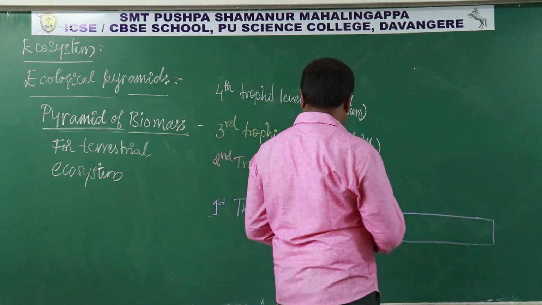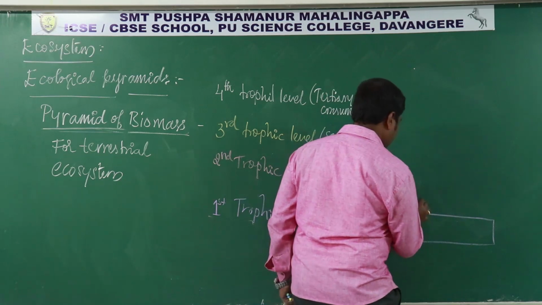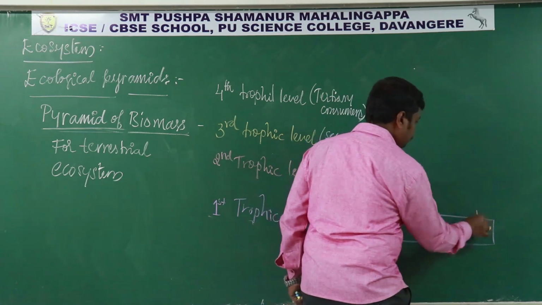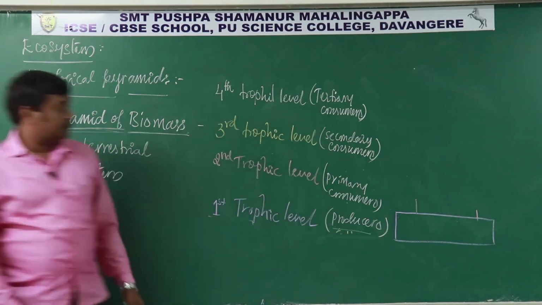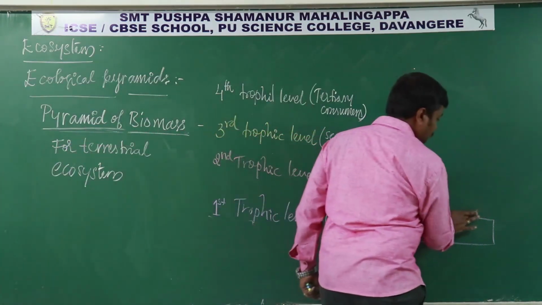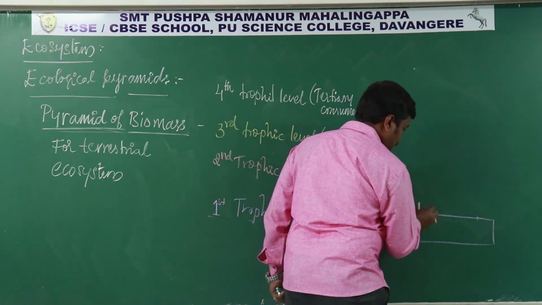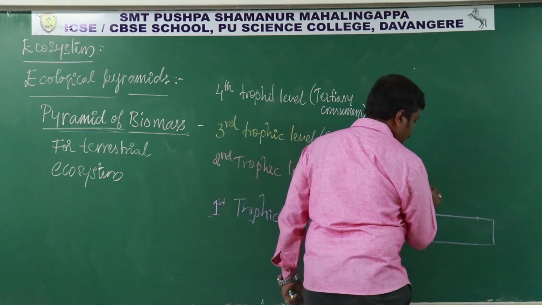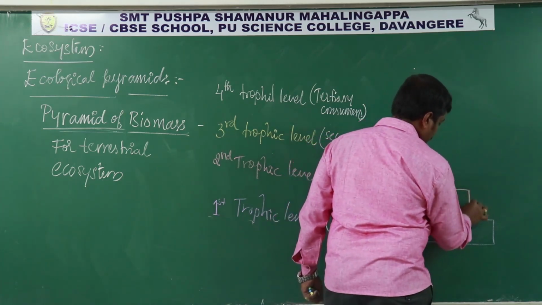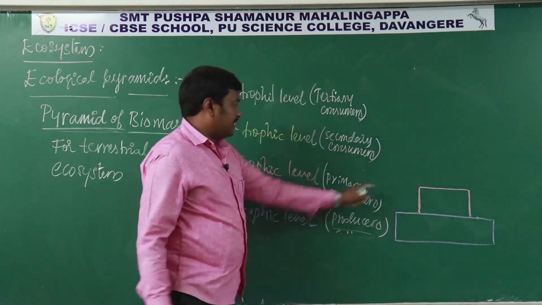This is the first trophic level, then the second trophic level, this is the primary consumer.